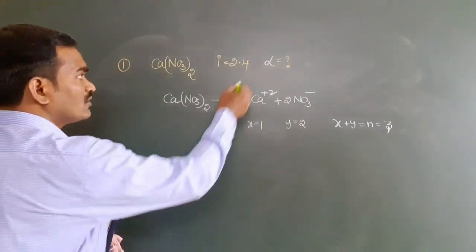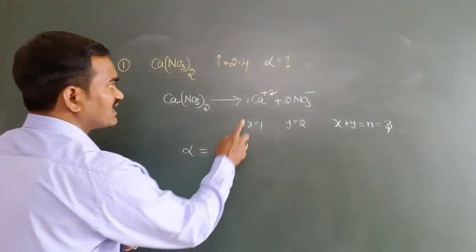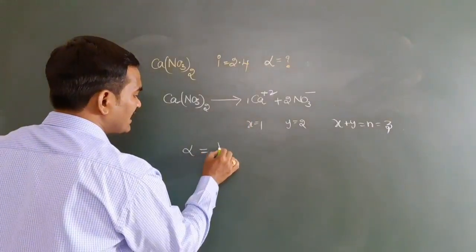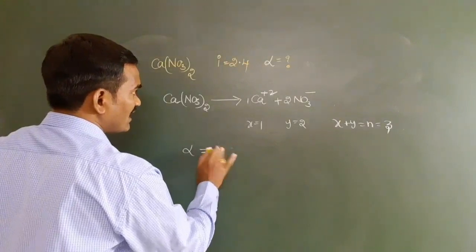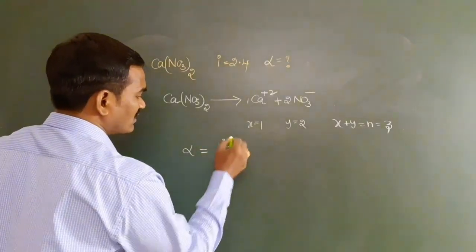Now here, the dissociation formula: alpha is equal to i minus 1 divided by n minus 1.